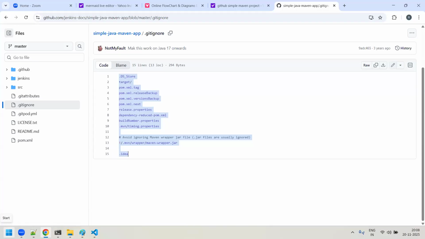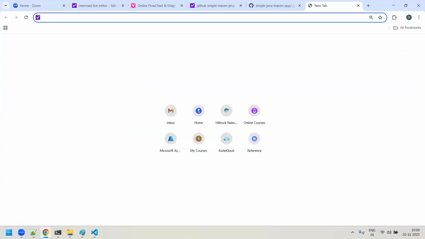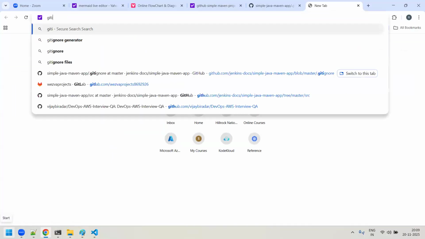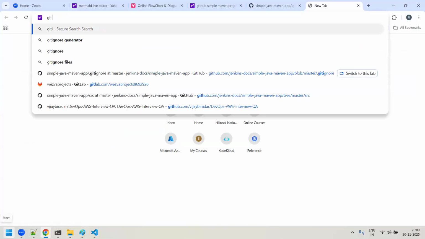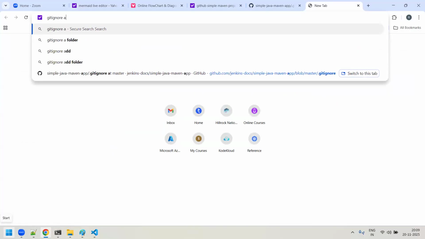So how do you check which are all the files or things which have to be ignored? For that, you can go to Google and say git ignore, Atlassian.